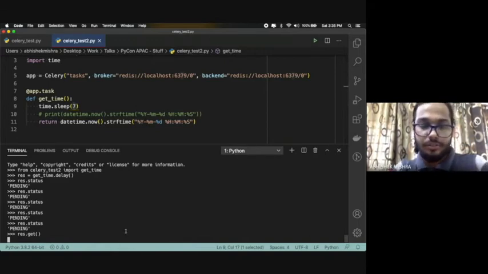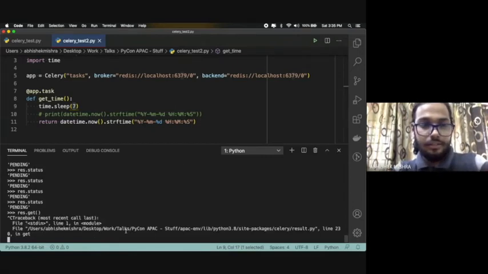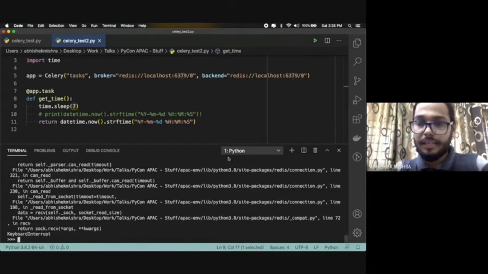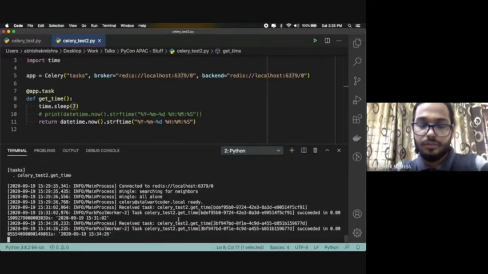Let me just, I guess I made some mistake here. Let me restart Celery again and then see it.